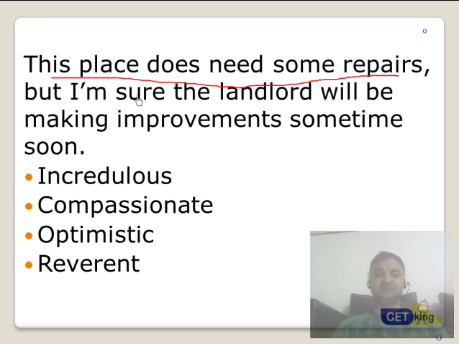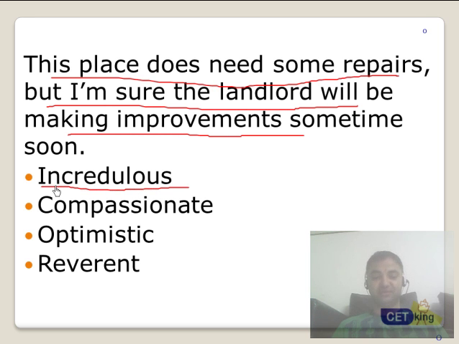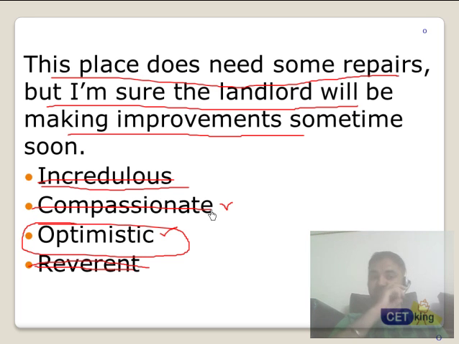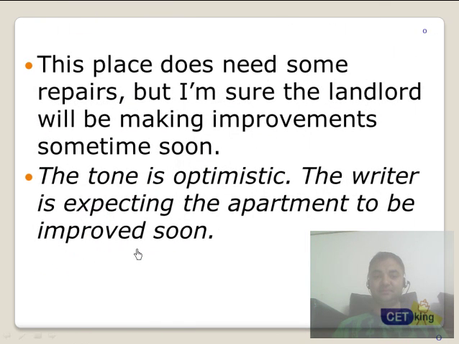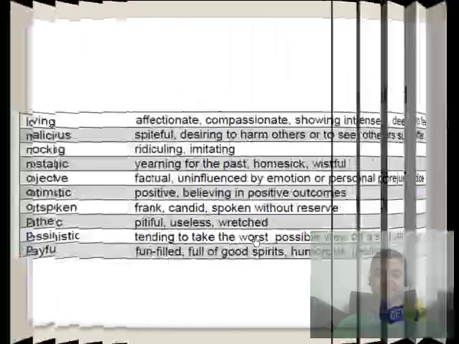This place does need some improvements, some repairs, but I'm sure the landlord will be making improvements sometime soon. Incredulous? Is he talking bad about anyone? No. Compassionate, possible. Optimistic, possible. Reverent? He is not praying or worshipping the landlord. So compassionate and optimistic are two very close terms, but the answer would be optimistic. Compassionate is showing emotions or passion for someone else. So the answer would be optimistic. The author's tone is optimistic, obviously.